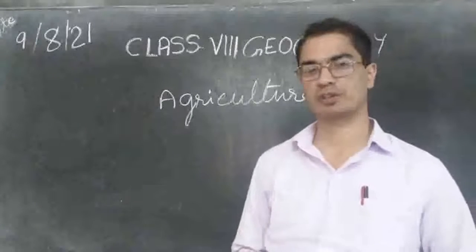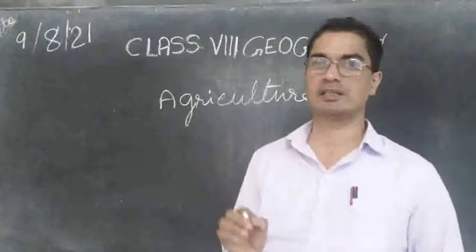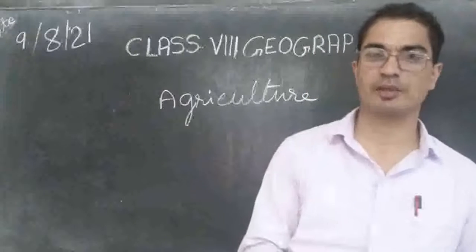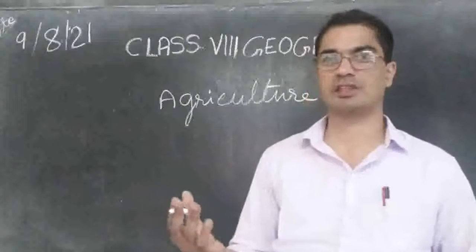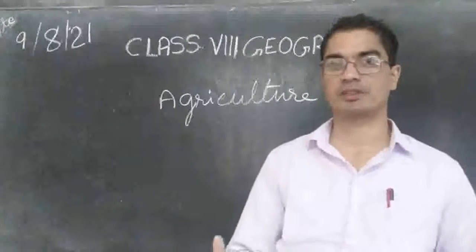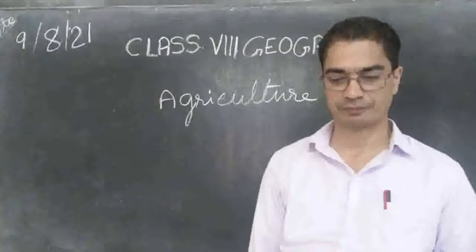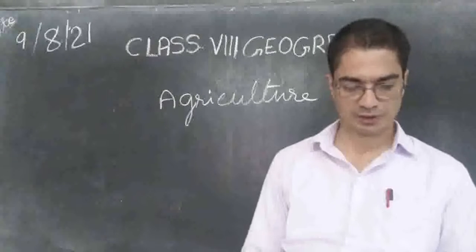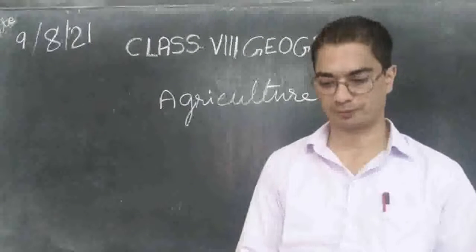So agriculture means anything that is taking place on the ground, any cultivation, whether it is cultivated by us or by natural vegetation. Whatever is produced from the land is called agriculture. So take your textbook, page number 14, lesson number 4.